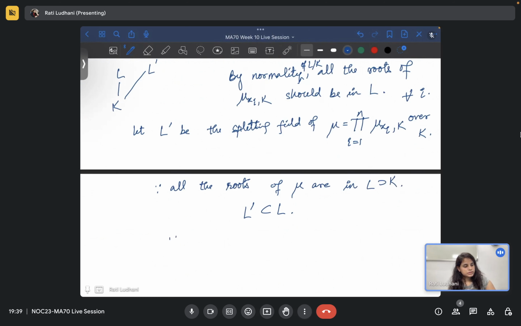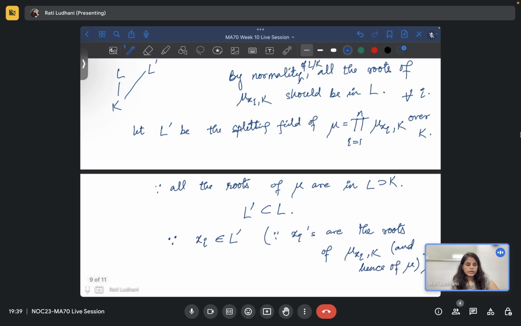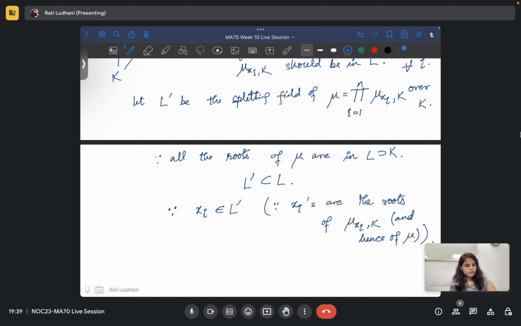Now since xi belongs to L dash, because these are the roots of mu xi k, and hence of mu, because the splitting field contains all the roots, the xi's are in L dash also.